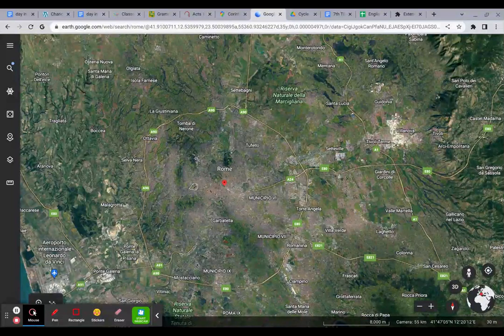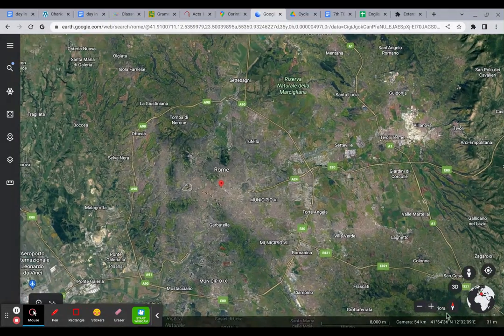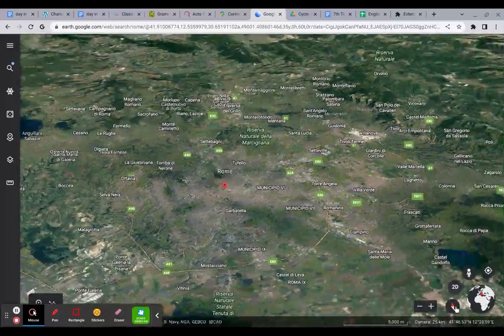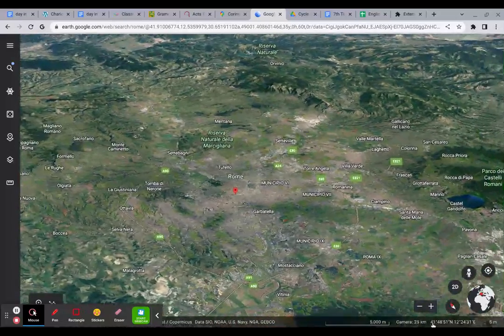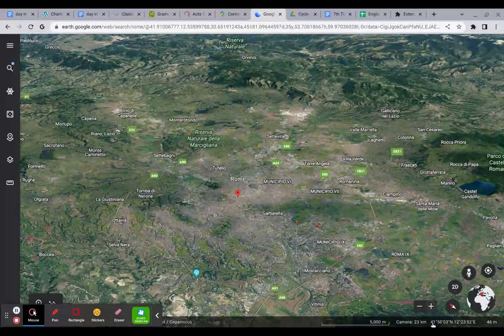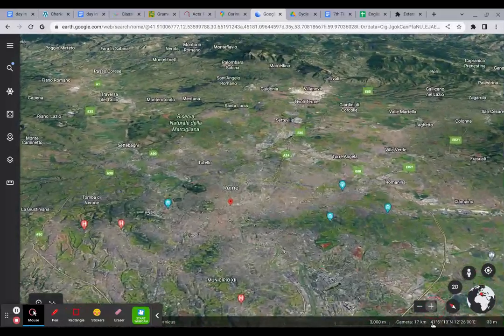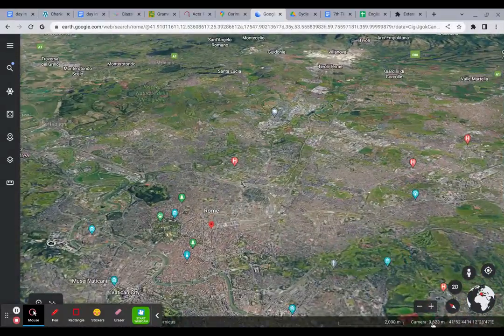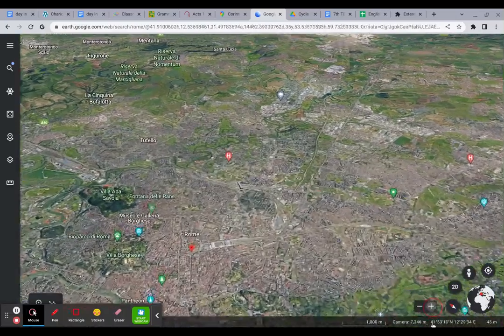Hey guys, so we're going to look at this video today. Yesterday when we did this on Google Earth, we were in Rome, which I have pulled up here. If you remember, this was kind of what we looked at. We looked at the Forum, we looked at the Pantheon. If we zoom in here, you'll see a better view similar to what we saw yesterday.